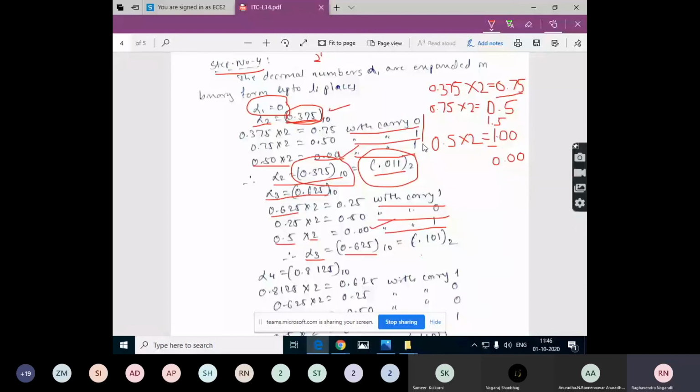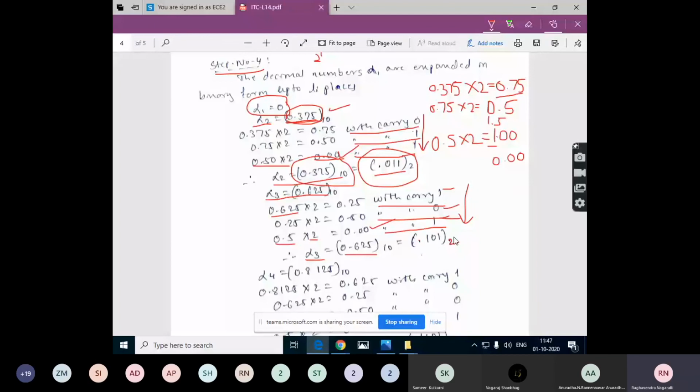In this fashion, we need to write these carry values from the first to the last: 0, 1, 1 in the same way here, 1, 0, 1. Put the decimal point, and after that, write whatever carries you have got, from the first calculation to the last calculation. So 1, 0, 1. And this is how we represent the decimal number.